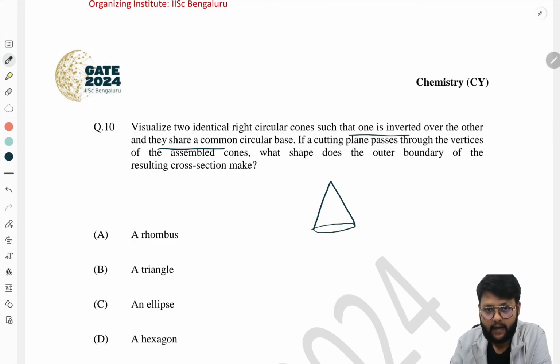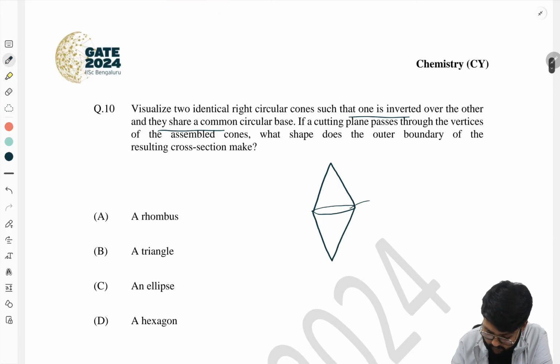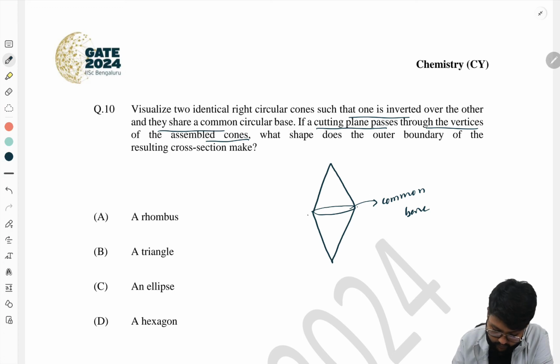This is a cone and another cone is this one. These two cones are there, and a cutting plane passes through the vertex of the two assembled cones, this is one vertex, the other vertex, and we want the shape of the outer boundary.